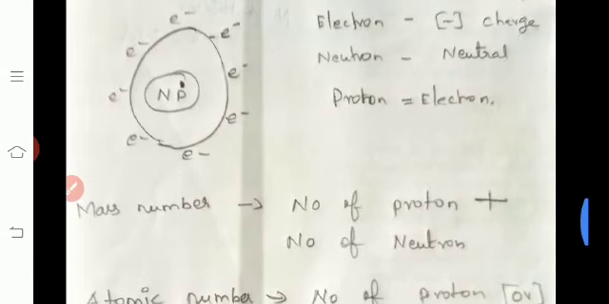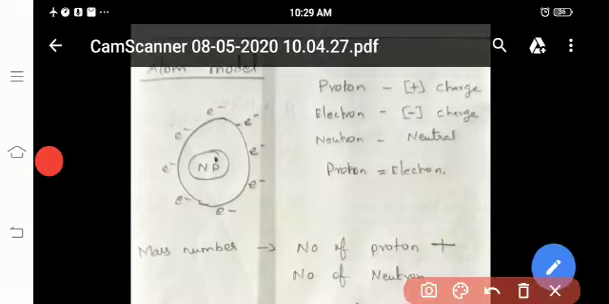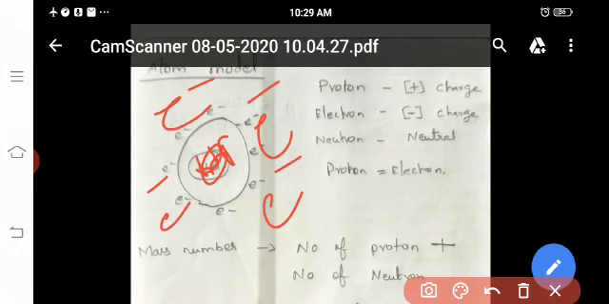Listen, after the discovery of the electron, proton and neutron, this is an atom model. This is an atom. This is the nucleus. Here we have neutrons and protons. Then around the nucleus are the electrons. So the proton has a positive charge, the electron a negative charge, and the neutron is neutral.